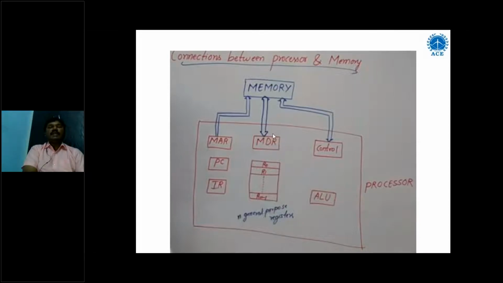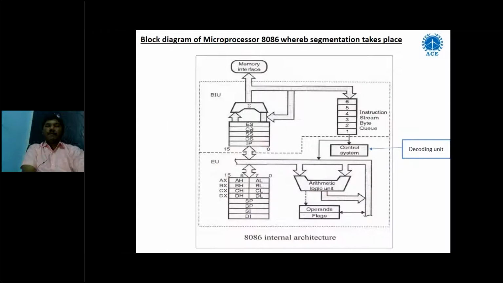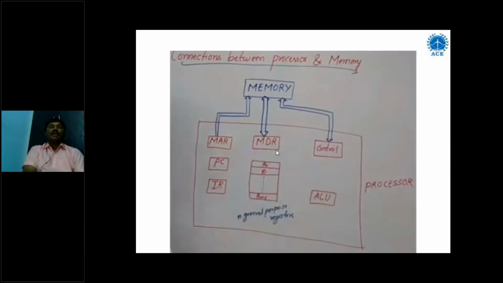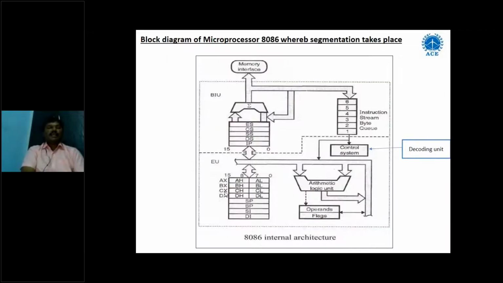This is called the memory data register. The memory data register helps us store the data where it is available in memory. In the 8086 block diagram also, we have one data segment and an extra segment. Data can be stored in this data segment and extra segment. In this block diagram, we have one memory data register. At the time of execution, the memory data register's address can be stored by the instruction register. And here we have general purpose registers, which are used by the ALU to perform operations. In the 8086 also we have AX, BX, CX and DX.